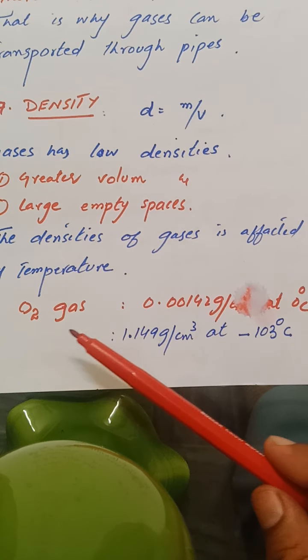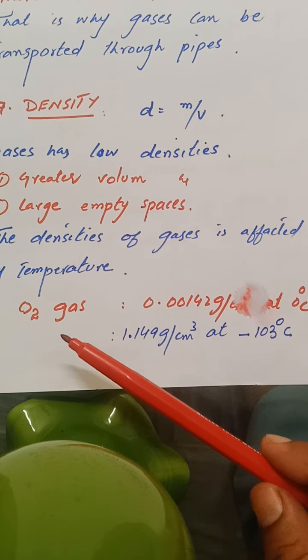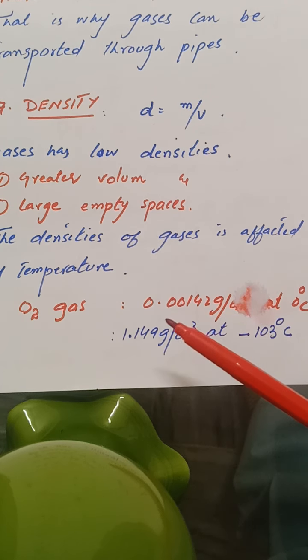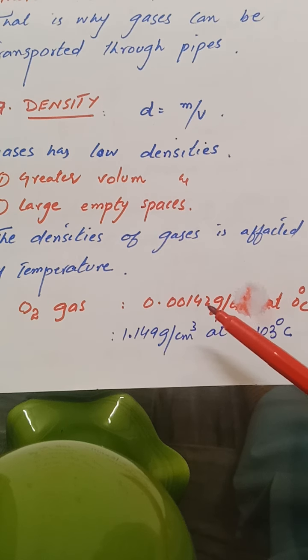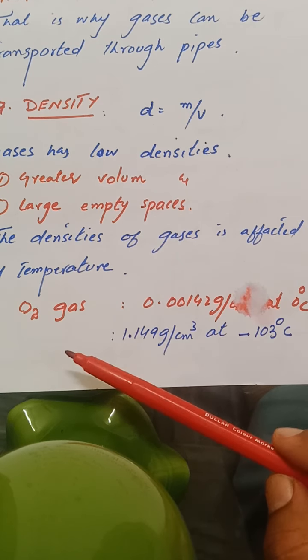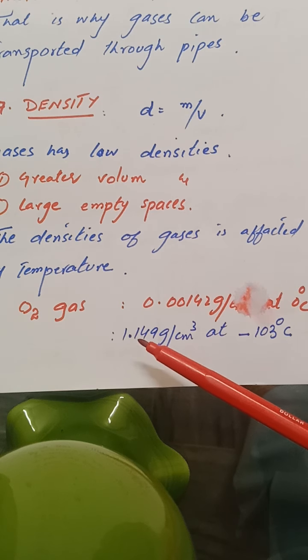Suppose we have oxygen gas, 32 grams of oxygen. Its density is 0.0142 gram per centimeter cube at 0 degree centigrade. If the temperature is decreased to minus 103 degree centigrade, then the density of oxygen gas having the same mass is 1.149 gram per centimeter cube.